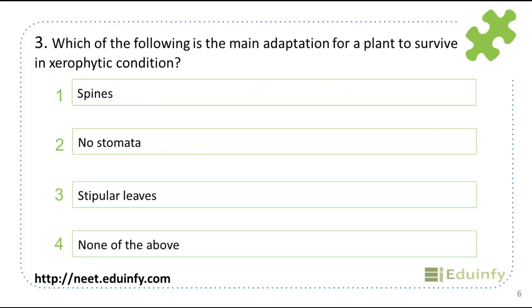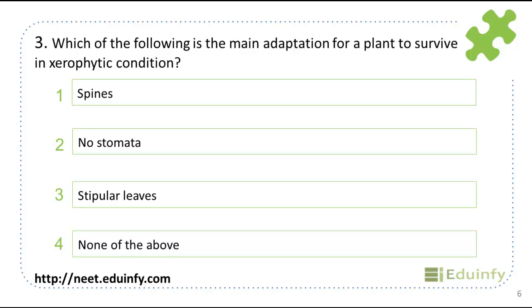Next question, which of the following is the main adaptation for a plant to survive in xerophytic conditions? Xerophytic conditions are arid conditions. Desert areas have xerophytic conditions where there is less water. Plants are adapted to survive in arid environments, and this adaptation is to reduce transpiration and for water conservation.